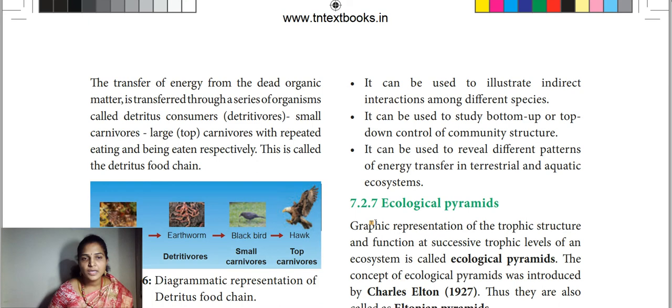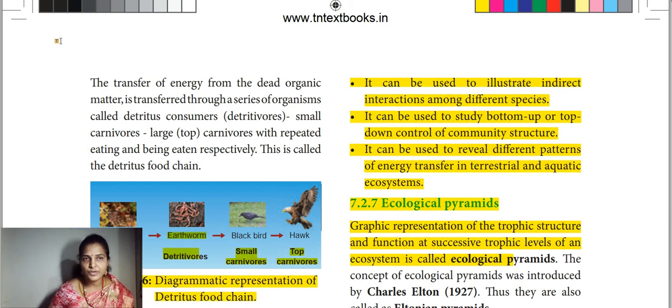Now we just see here the detritus of the leaf. We know the trees will shed their leaves, which will reach the soil. With the help of the microbes, this will be decomposed, and we know the farmer's friend, the earthworm, right? So these leaves will be decomposed by the earthworm. Now this worm will be eaten by a bird, and this bird will be eaten by a hawk. So here the detritus is the first source of energy, and that energy will be transferred to the detritivores, here the earthworm and small carnivores, and then to the top carnivores.